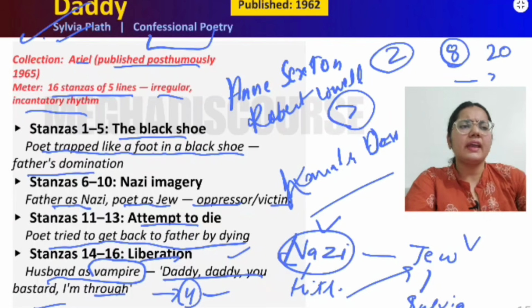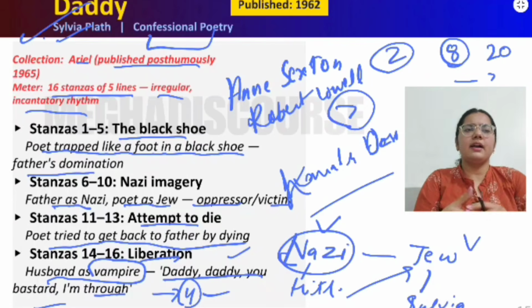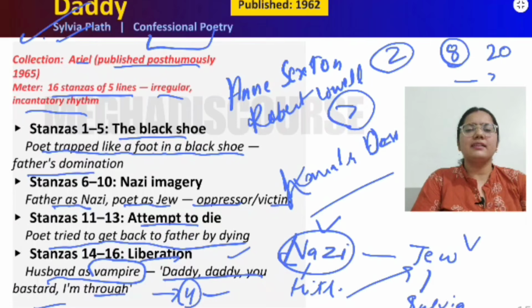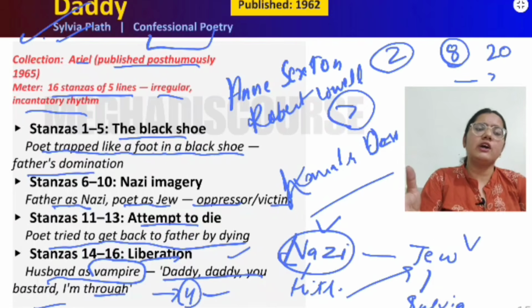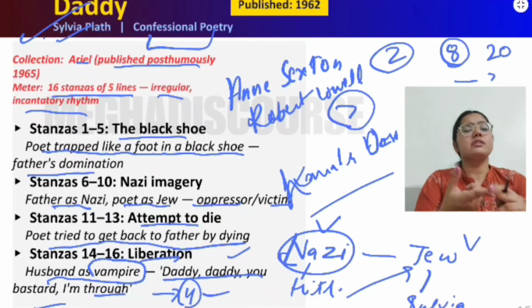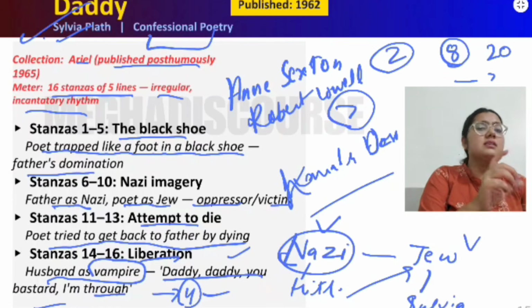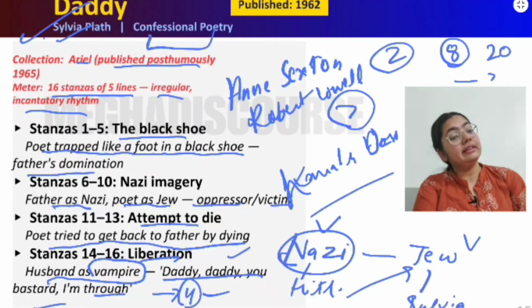So this is her anger. If you read the poem, you will see a lot of repetitions of the words "daddy," "I am through and through," "you bastard," and "achoo, achoo, achoo." Words like these are getting repeated in the poem because she calls her father a Pollock, she calls her father some Metcalfe, and there is a symbol of the swastika, which is basically a symbol of the Nazi party. Okay, so she compares her father to the Nazi with Hitler, right?